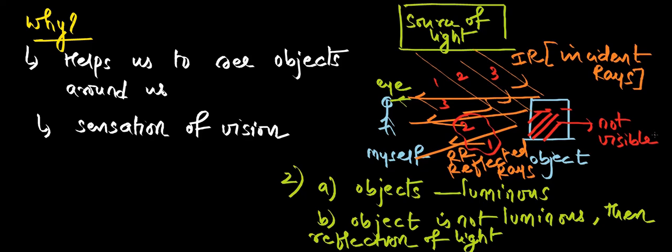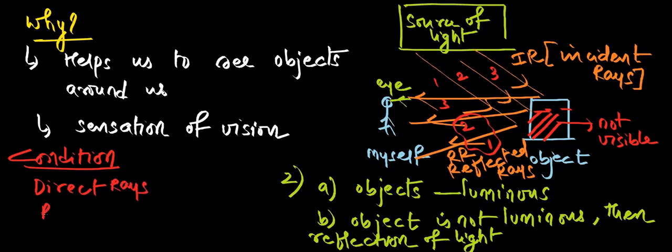So what is the condition for seeing the object? The condition is, whether it is direct rays, if it is a source of light, or reflected rays, if it is a non-luminous object, whatever it is, they must reach the eye, then only we will be able to see.